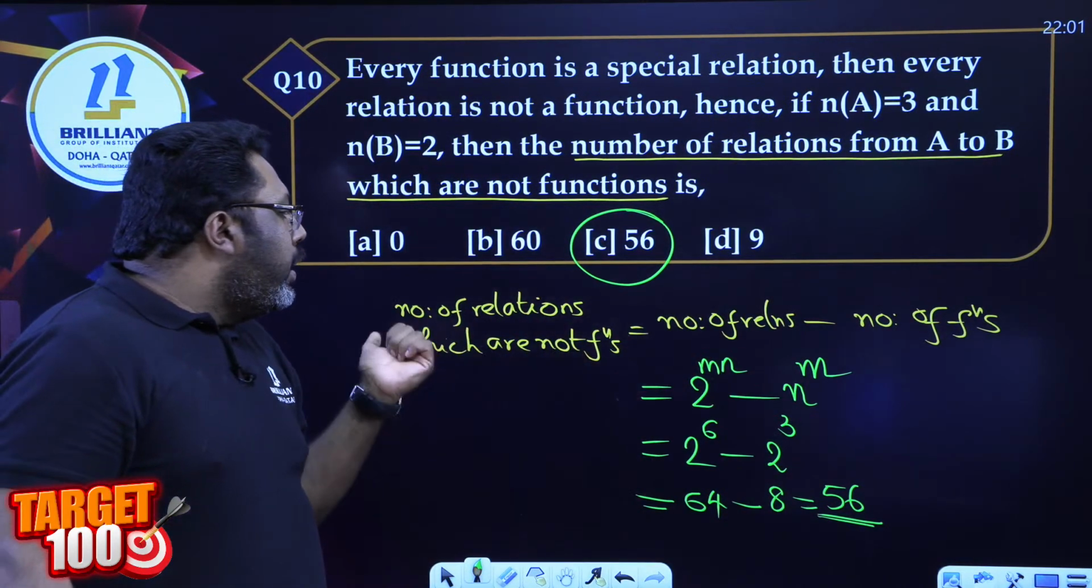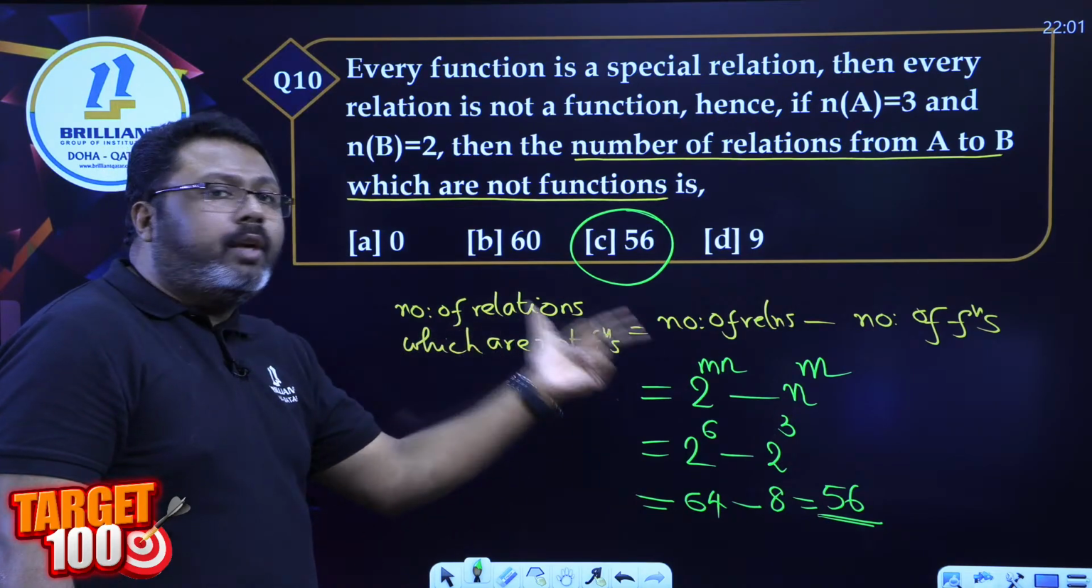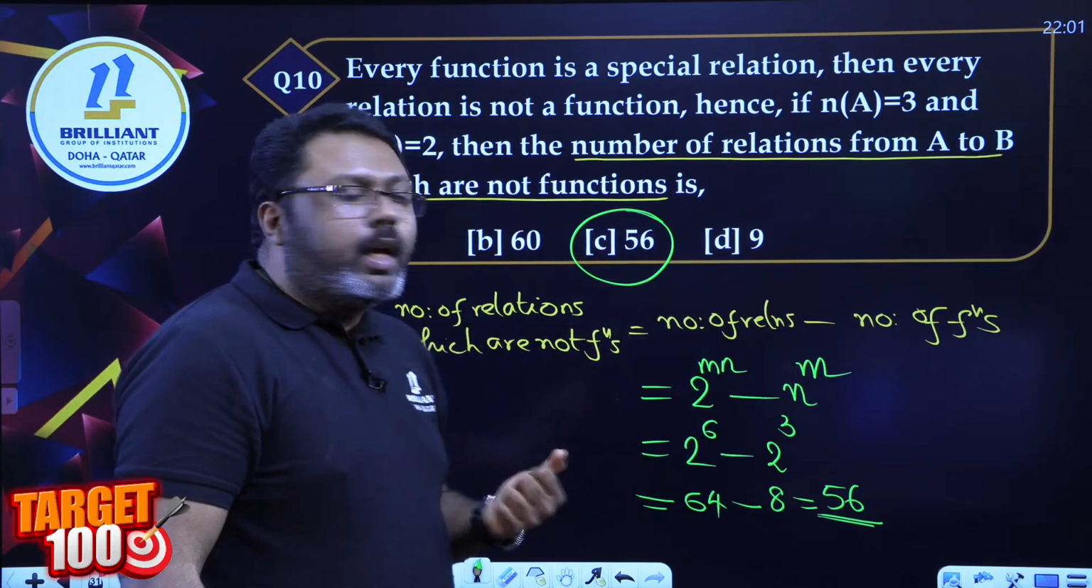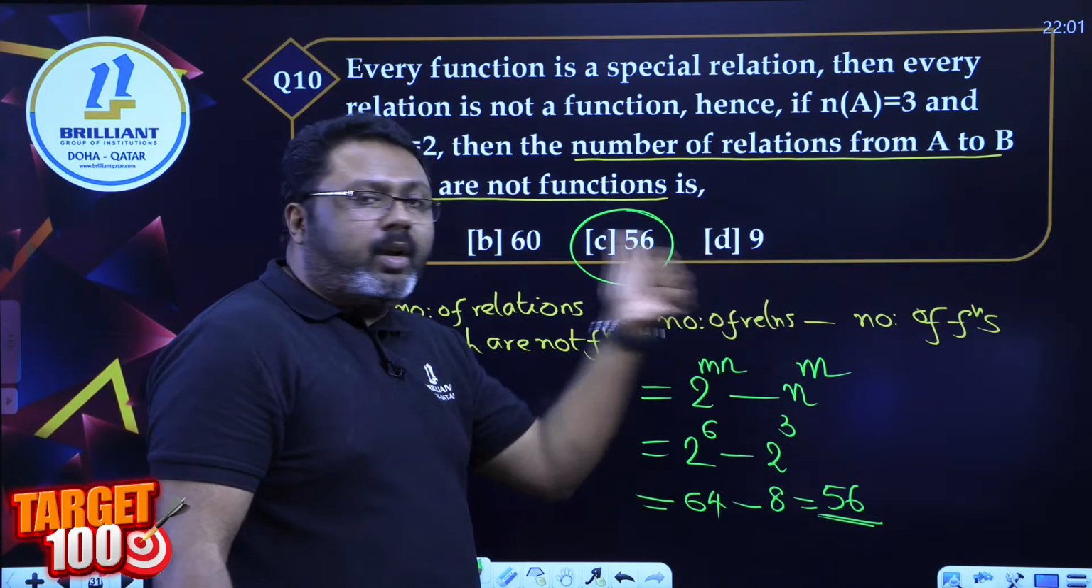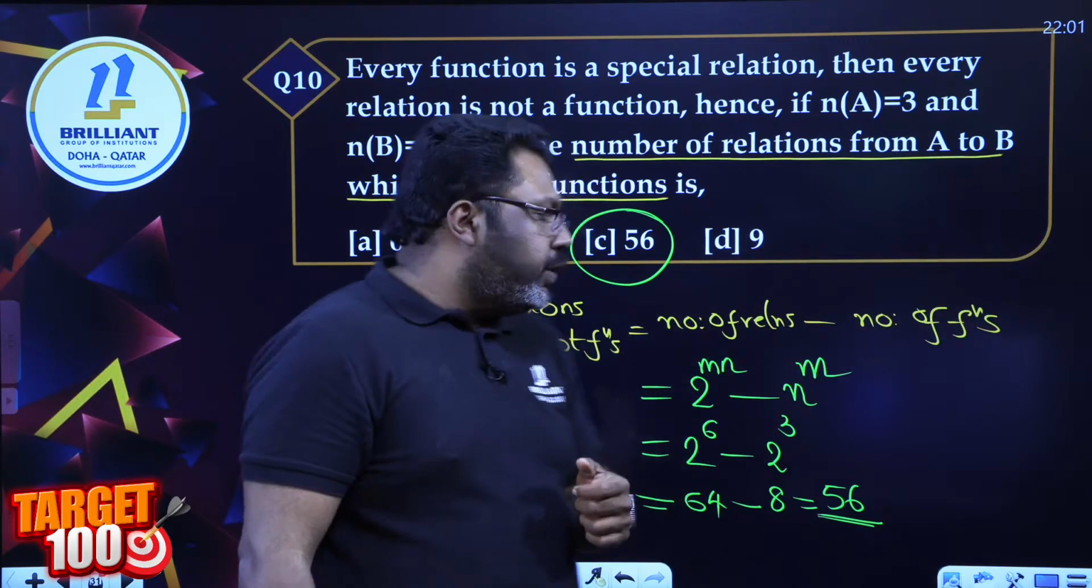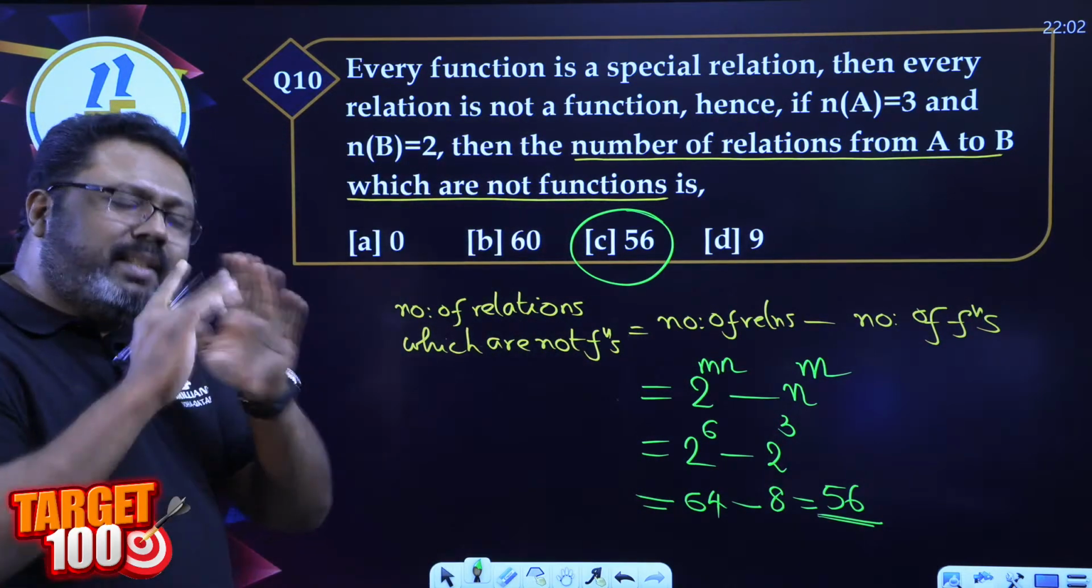Learn it, all of you. Number of relations which are not functions: 2 raised to mn minus n raised to m. 2 raised to mn, formula for number of relations. N raised to m is the number of functions. Not one-one, not onto, simply functions.